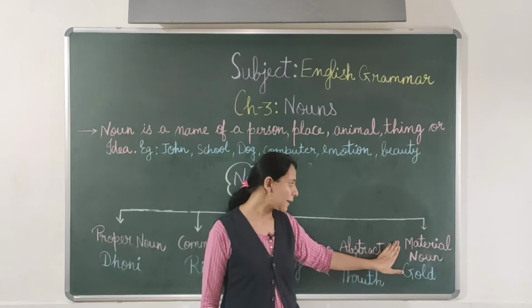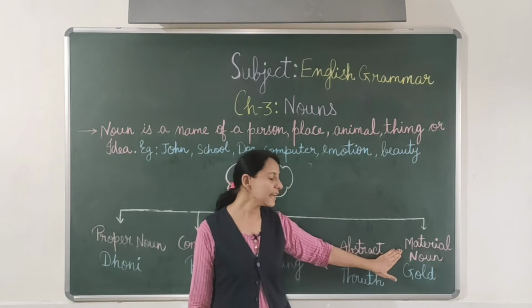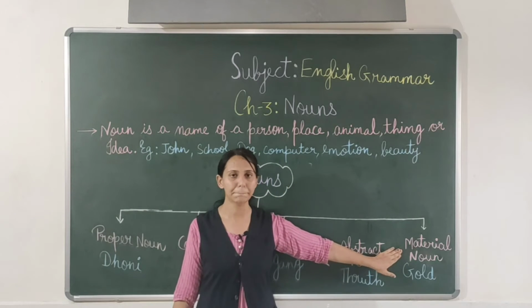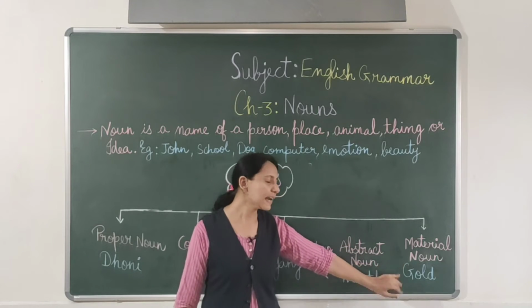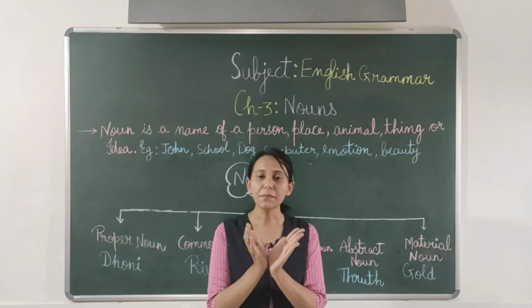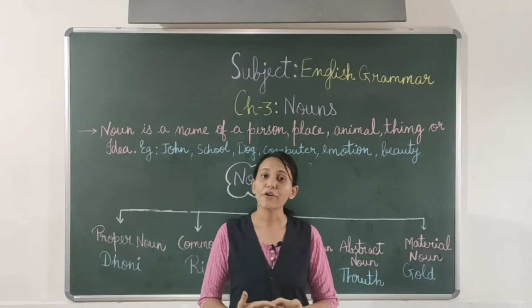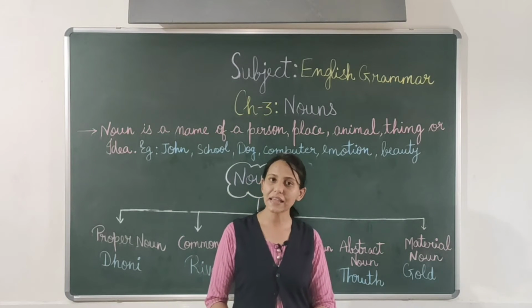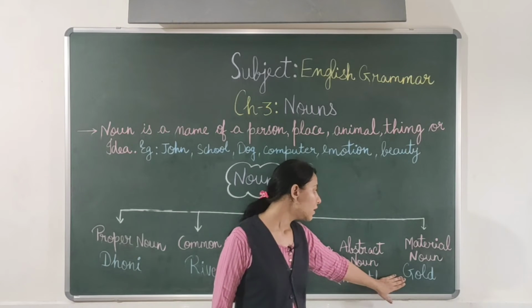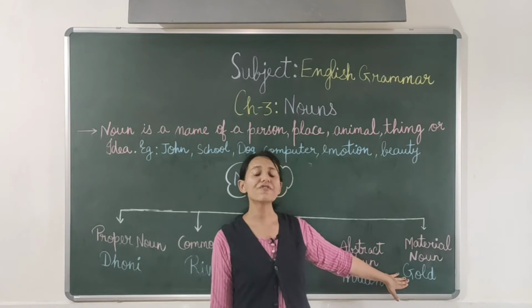Now, fifth type of noun, material noun. Material noun indicates some specific material. It indicates the type of substance used to make the thing. For example, these ornaments are made of gold.